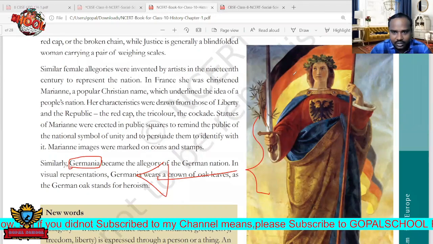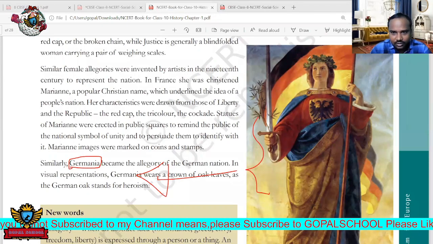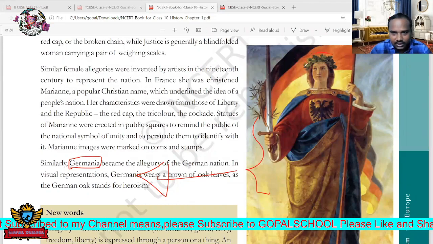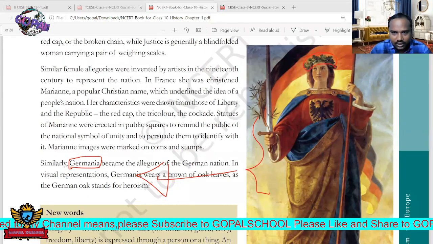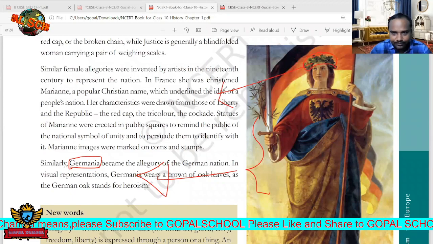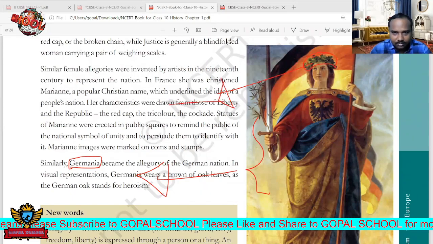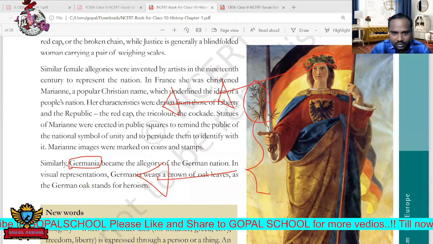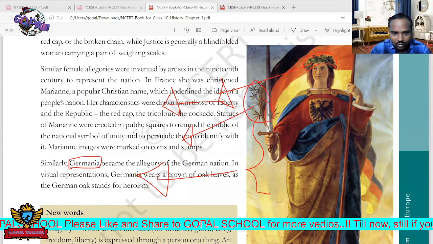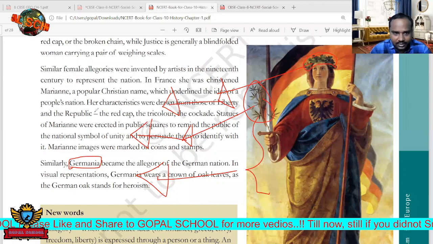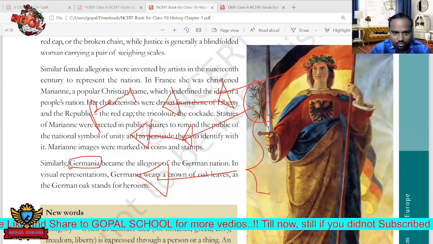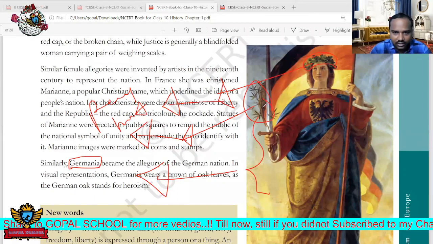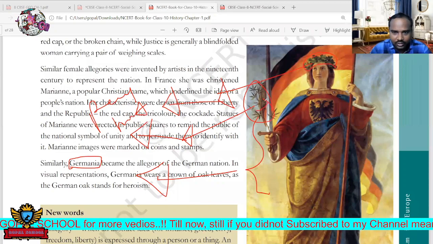Here there are different symbols. Here we can see some leaves, and there is a meaning for this also. It is giving universal peace. Here also the leaf is there, showing no war, only peace, maintaining brotherhood and dialogue. This is the olive leaf.